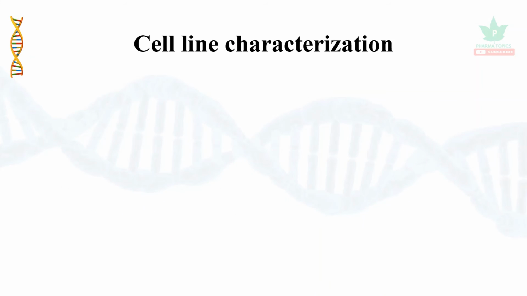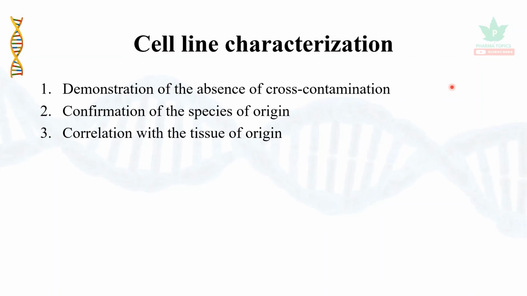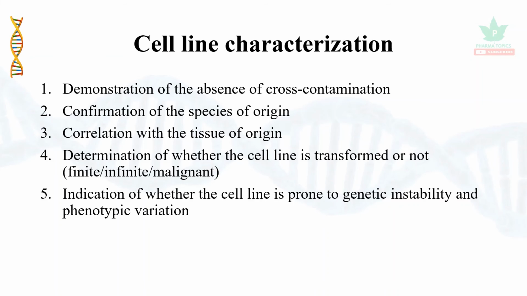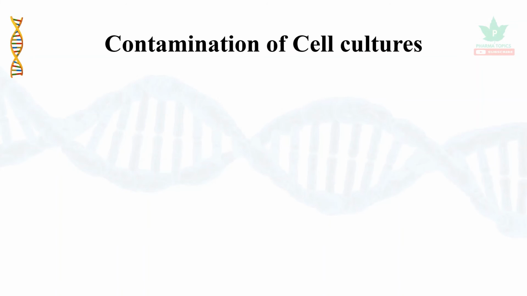Let us see the characterization. After cell culture, they have to be characterized to see whether we got the perfect cell or not. It is done in 6 steps. One is a demonstration of absence of contamination, then confirmation of species of origin, correlation with the tissue of origin, then determination of whether the cell line is transformed or not, whether it is finite, infinite or malignant, then indication of whether the cell line is prone to genetic instability or phenotypic variation, and demonstration of characteristics which are unique to the cell line. Let us see first the contamination of cell cultures.